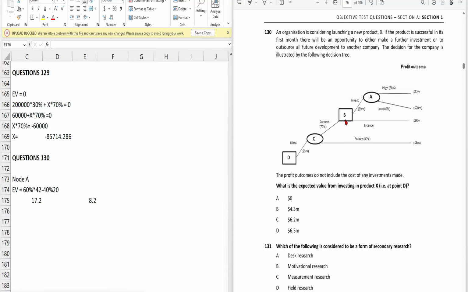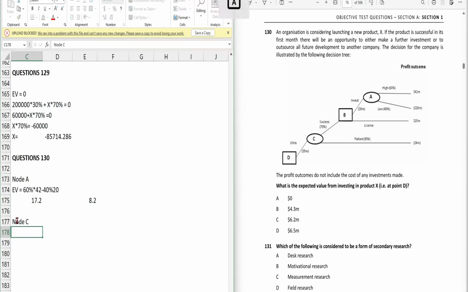Now we will calculate the value at node C, and again there is a probability attached. So here is how we calculate. At node C, our expected value will be equal to the value at B, 15 million, with the probability attached of 70%. And next we have a loss of 4 million, so we take negative 4 million into 30%. So the value will be 15 into 70% minus 4 into 30%. That's 9.3 million at node C.